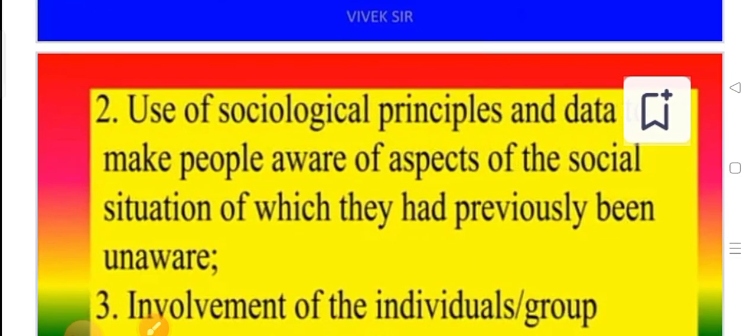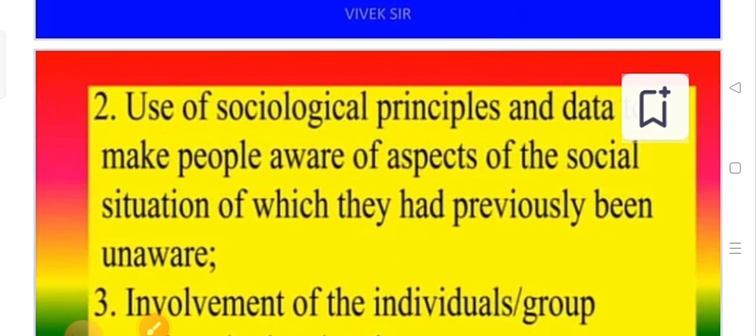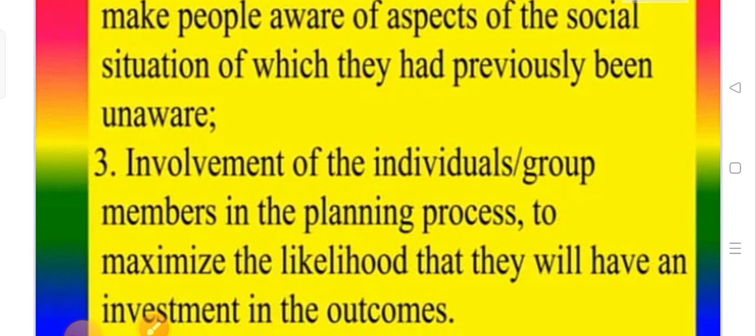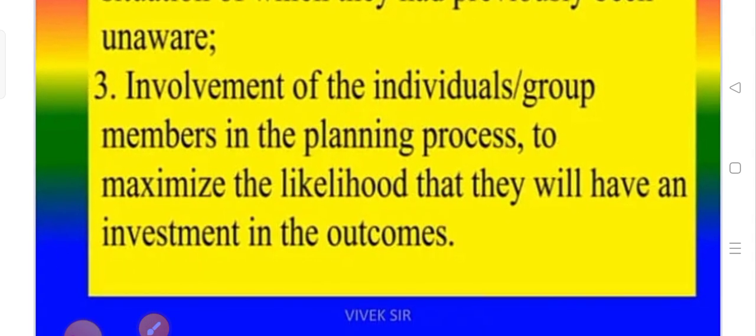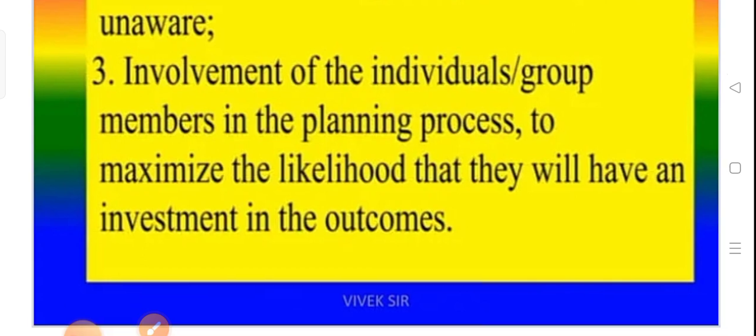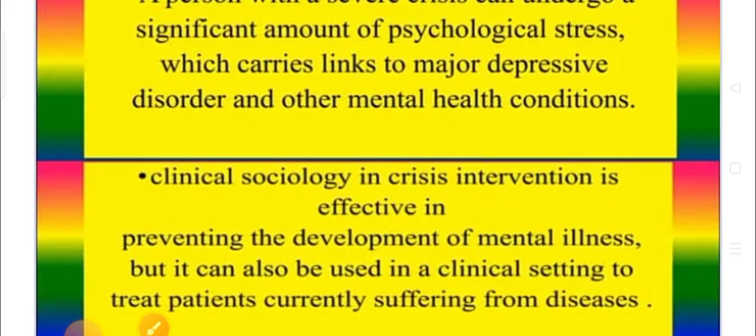That is the first. The second one is the use of sociological principles and data. The third one is the involvement of the individuals, groups, and members in the planning processes, to maximize the likelihood of the outcome. So the last one is the uses of clinical sociology in crisis intervention. This is the third point, the third subheading: uses of clinical sociology.